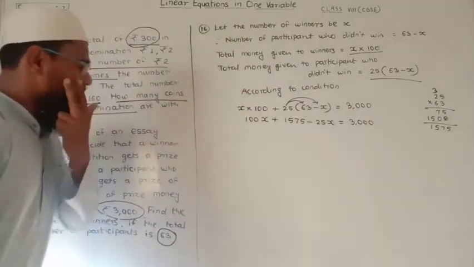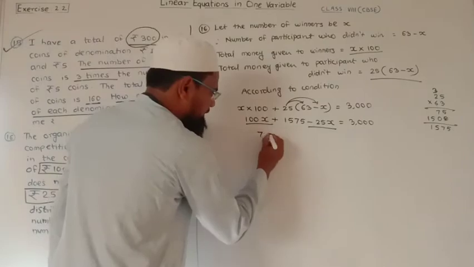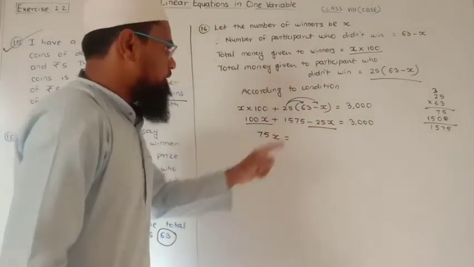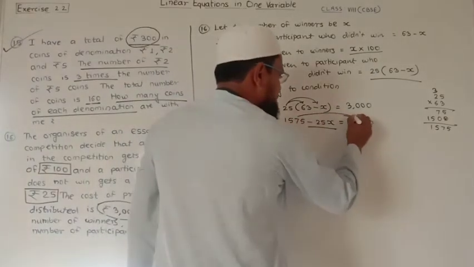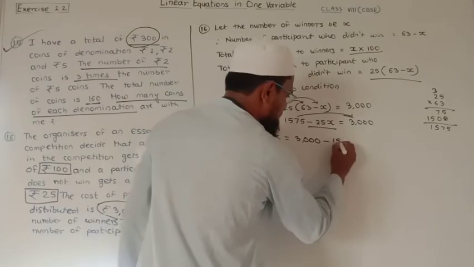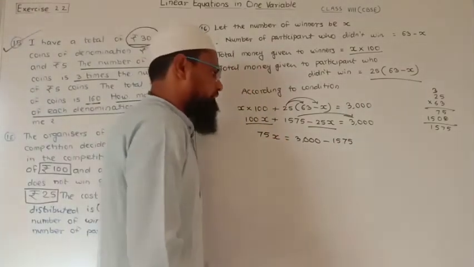So now 100x minus 25x is nothing but 75x, and this value is transposed to the RHS, so it becomes minus, we will get 3000 minus 1575. This is a simple calculation.